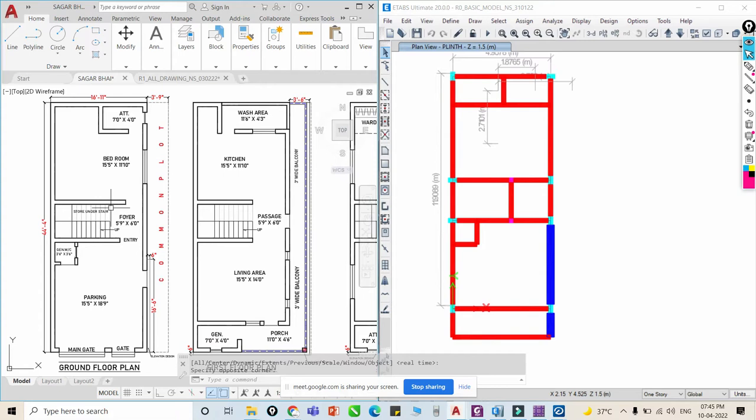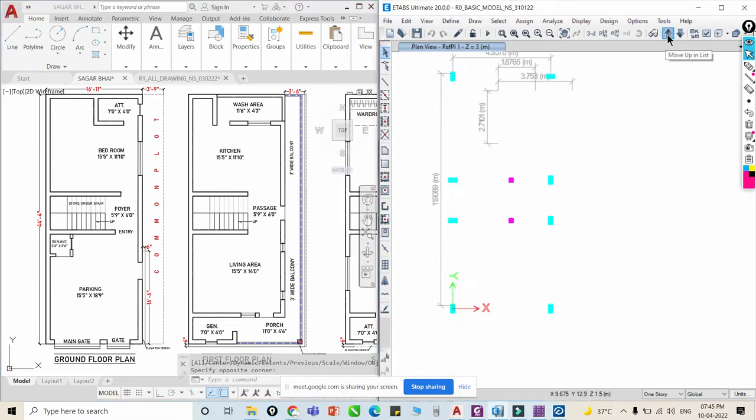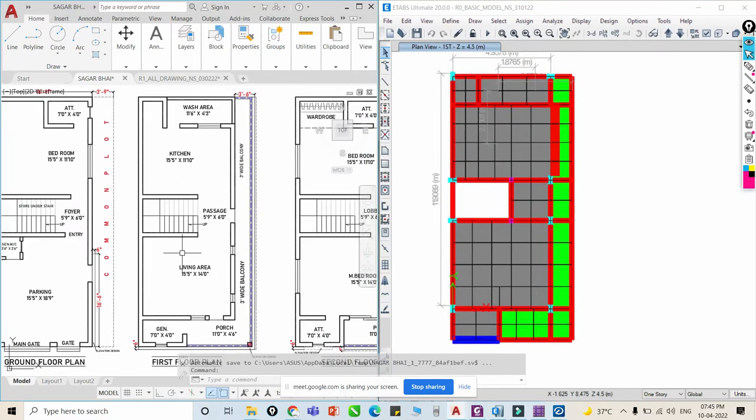In this very first step we have to prepare our beam layout, right, for the different floors. So this is my plinth beam layout, which is our first level, that is plinth, right? And then the second step, that is our first floor plan, right? You can see there is a living room, kitchen, wash area, passages, and then balcony as well as general toilet, right?